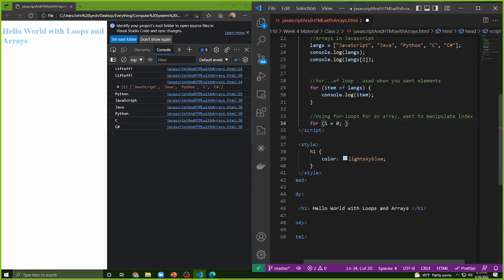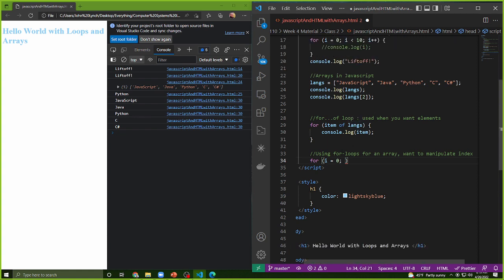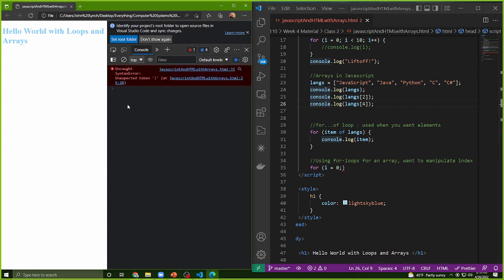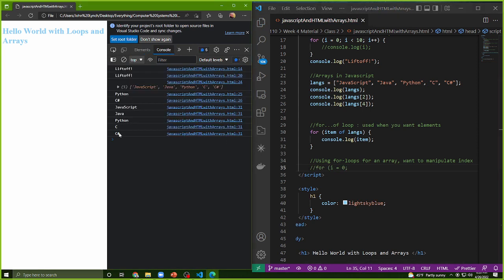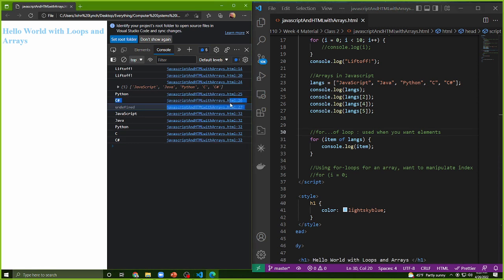Now, after I have i is equal to 0, what I can do now is figure out my condition. As we saw up here, I want to get Python of 2. Let me go ahead and get C#. So I can get C# by printing out this item. Oops, let me comment this out really quick. We'll see I get C# at this line here at line 26. But what happens if I go ahead and print out index 5? We will get an undefined.